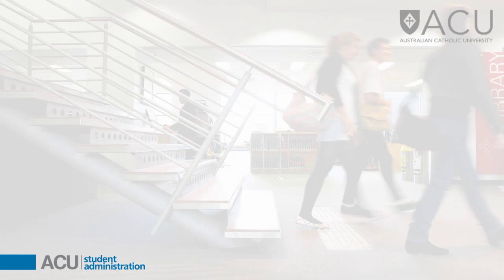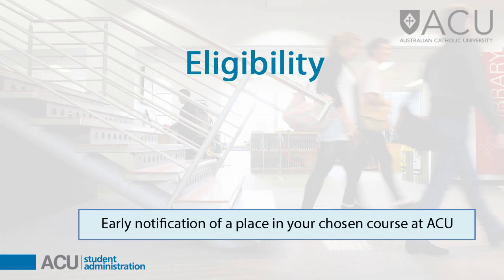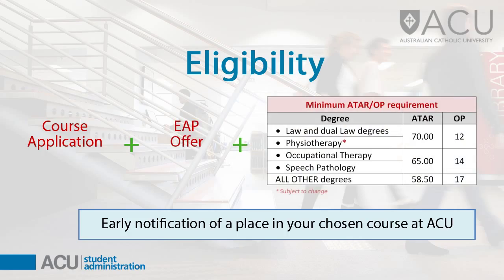The Early Achievers program recognises your involvement with your community. To be eligible for an EAP offer in your chosen course, you must apply for the course through the local tertiary admission centre, submit a successful EAP application and meet the minimum required ATAR or OP for your chosen course.